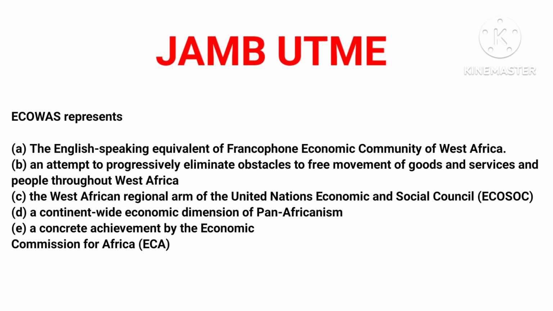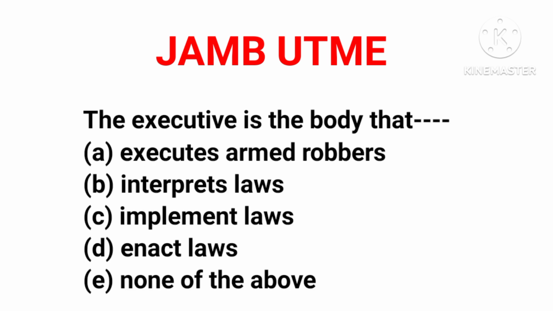Now let's move on. Question 7, the executive. The executive arm of the government is the body that, we have option A, executes armed robbers, B, interprets laws, C, implements laws, D, enacts laws, and E, none of the above. I believe we already know the answer to this.